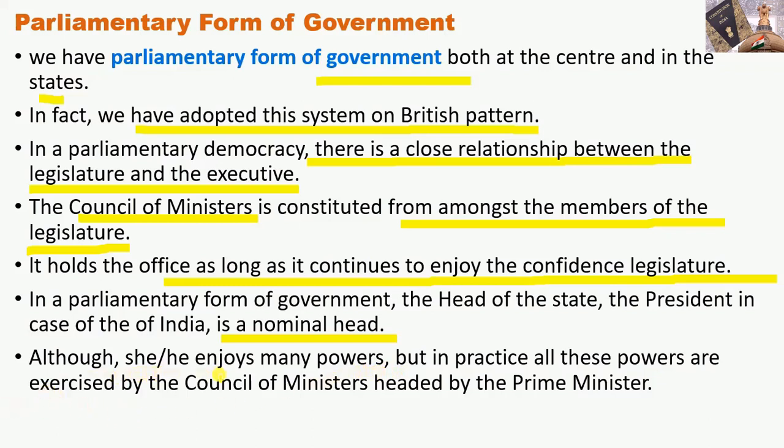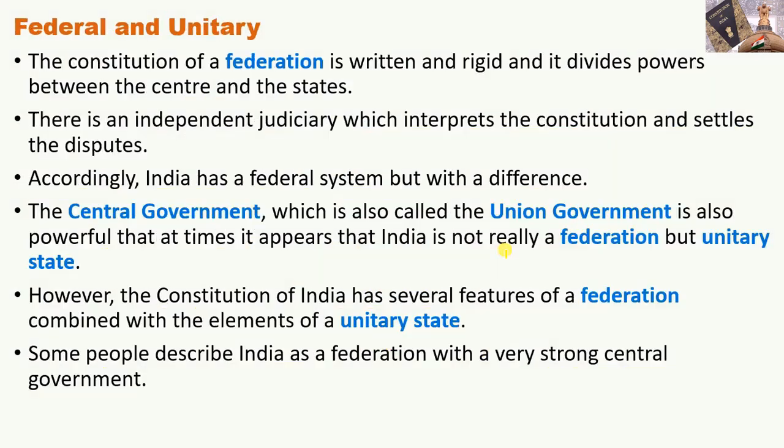Although he enjoys many powers, in practice all these powers are exercised by the Council of Ministers headed by the Prime Minister. So whatever powers are given to the President, head of the state, all those powers are used by the Council of Ministers headed by the Prime Minister. As there is a parliamentary form of government, this system is followed.